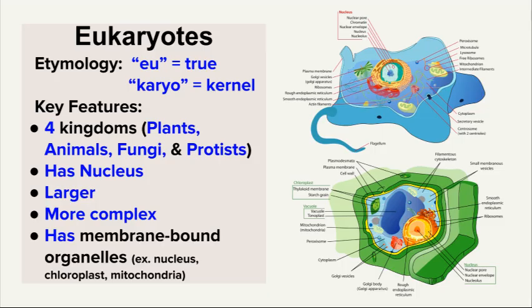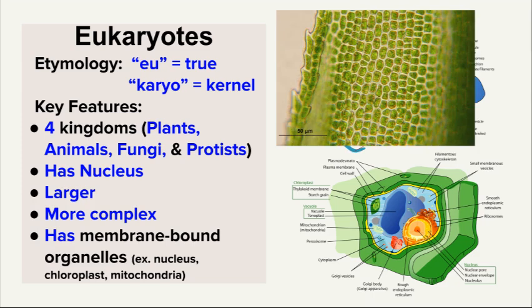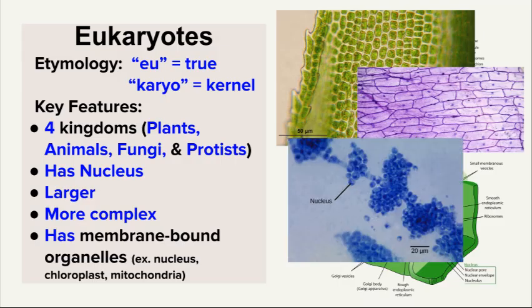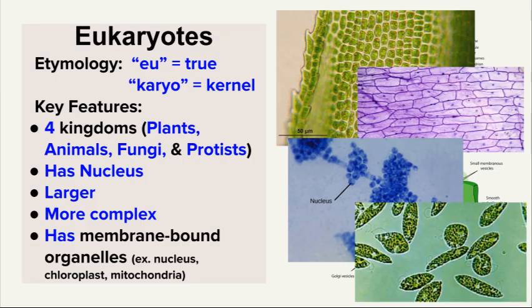And here are some microscopic images of cells from these four kingdoms. So we have an image of plants. Here are some skin cells from a human, or so the animal kingdom. We have fungal cells, and then we have unicellular protists. Some eukaryotic cells can actually be multicellular or unicellular. Most of them, though, are multicellular, with protists being the exception.